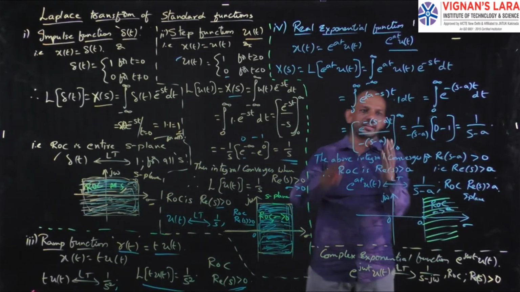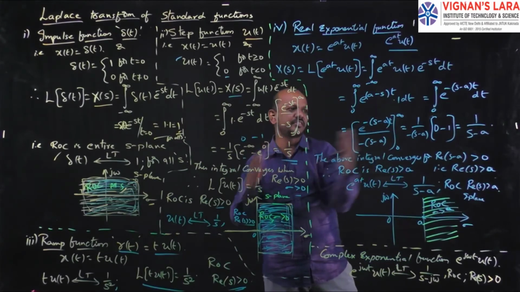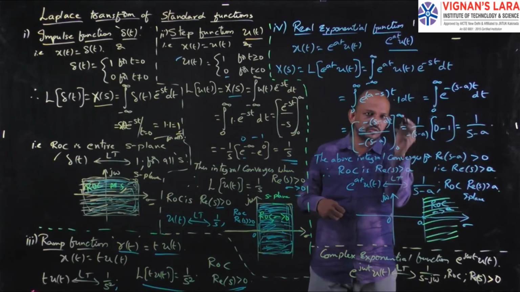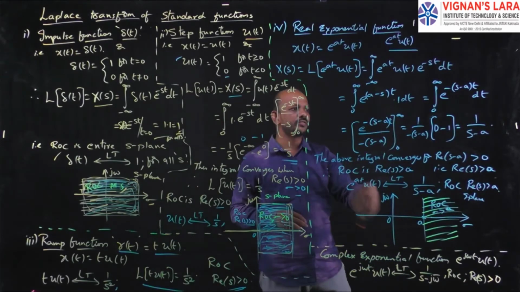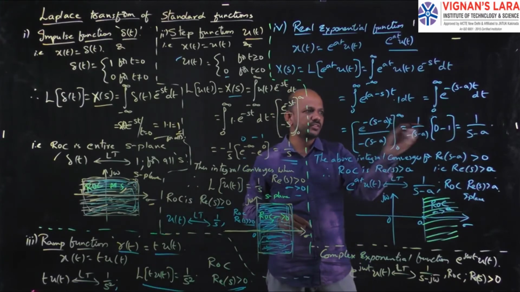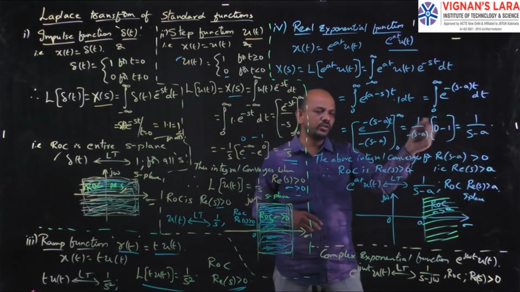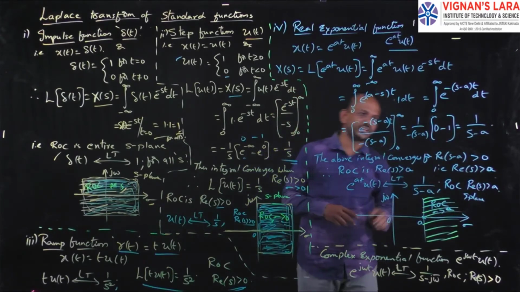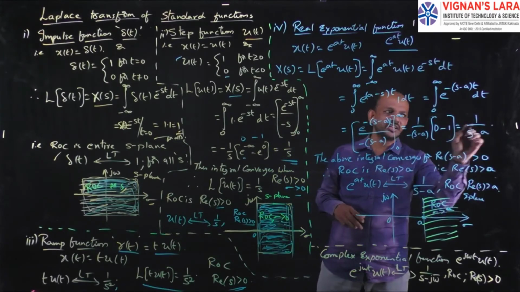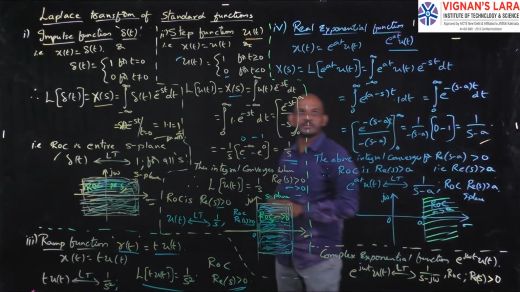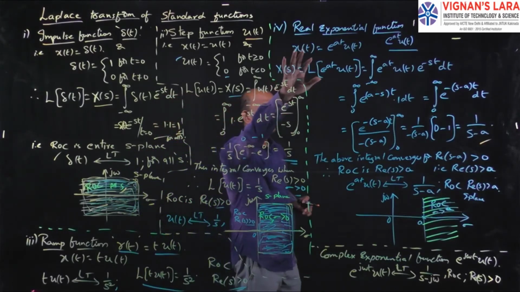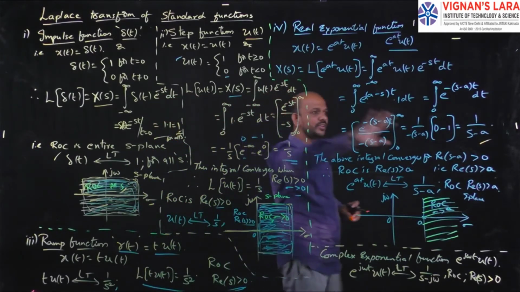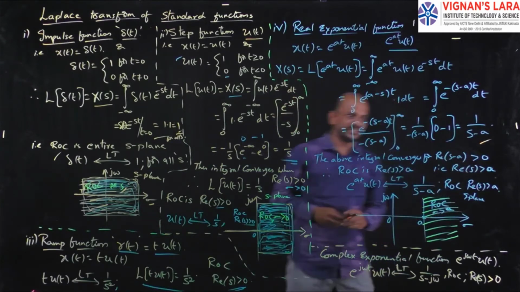I take 1 by minus of s minus a outside and apply the limits 0 to infinity. e power minus infinity is 0 and e power 0 is 1, so 0 minus 1 is minus 1. Minus of minus is plus, so the answer is 1 by s minus a. Finally, for the real exponential function the Laplace transform is 1 by s minus a.